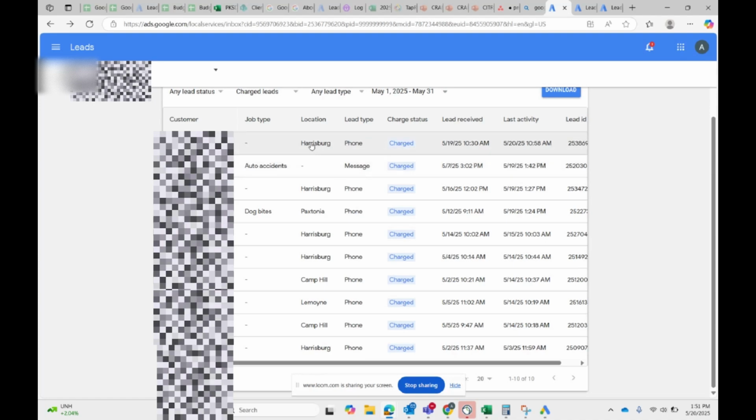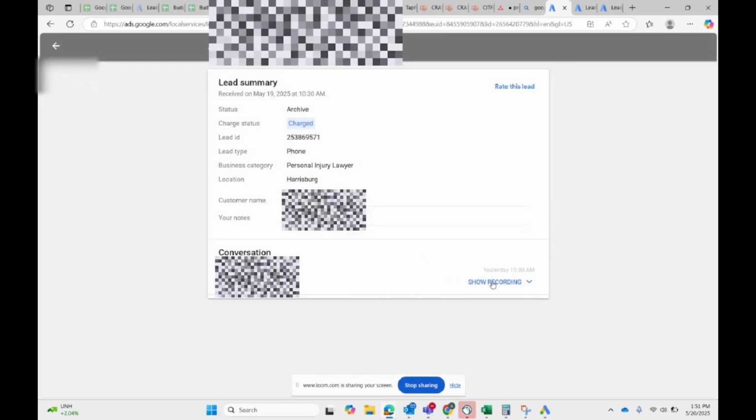You see that this client is in Pennsylvania, so our DMA is set up where it's only bigger cities on the eastern side or northern side of Pennsylvania. We're going to click into the latest lead. And we can see it shows the same information, but as well, and this was already filled out, so this would usually be blank. And then the difference is now we can listen to the recording. You see it's 26 minutes long.